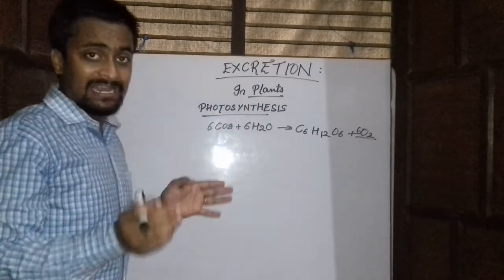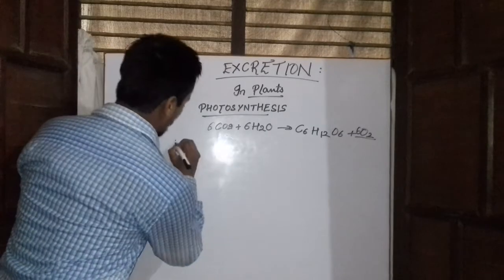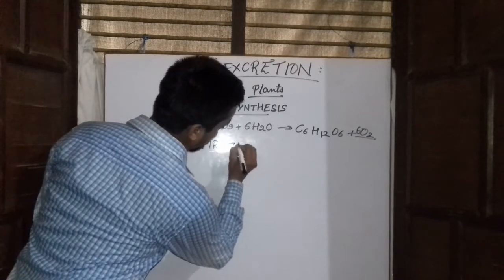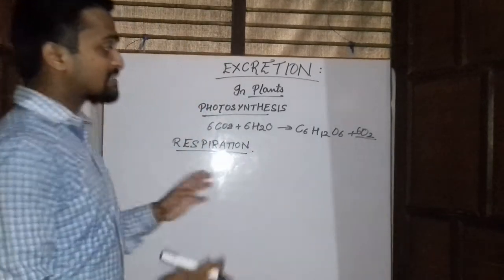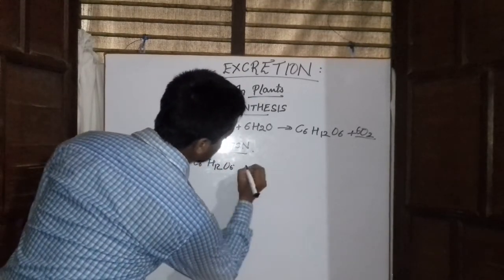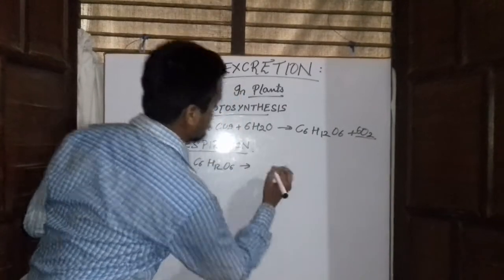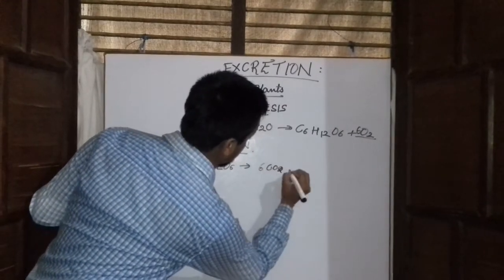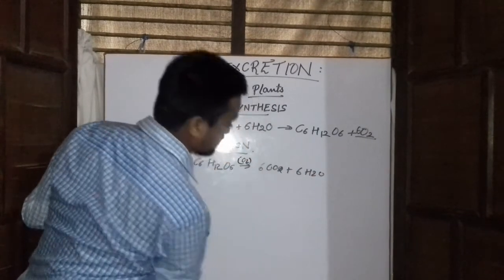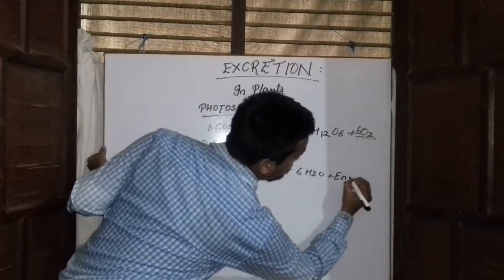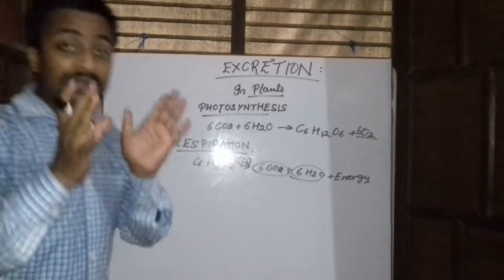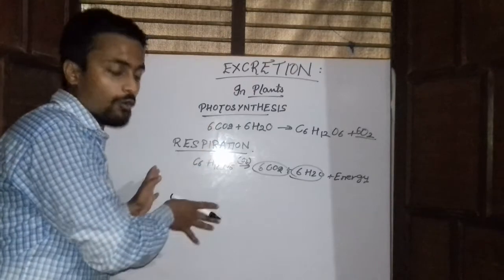Now, how is the carbon dioxide produced? We know another process called respiration. What happens in the respiration process? This food, C6H12O6, is broken down into simpler substances, 6CO2 plus 6H2O, in the presence of oxygen, and some energy is produced. So this water and this carbon dioxide produced in this process are waste material for the plant.